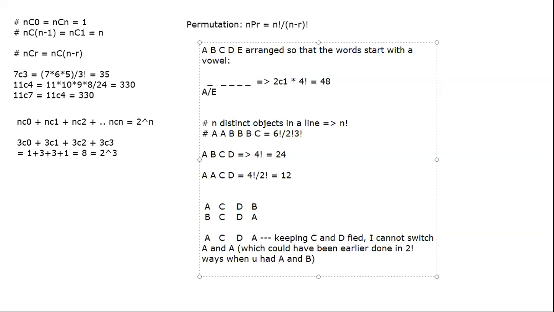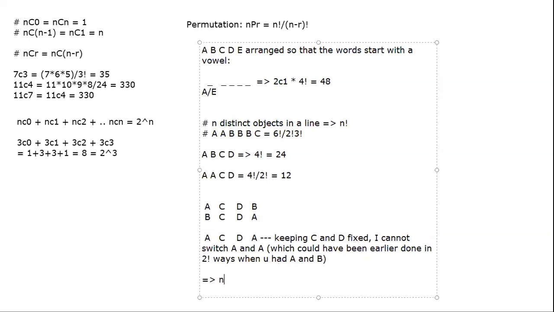Now that B has also become A, I cannot do that anymore. So therefore, number of ways becomes 1 by 2 factorial times of what it was. Okay, it becomes 1 over 2 factorial times.